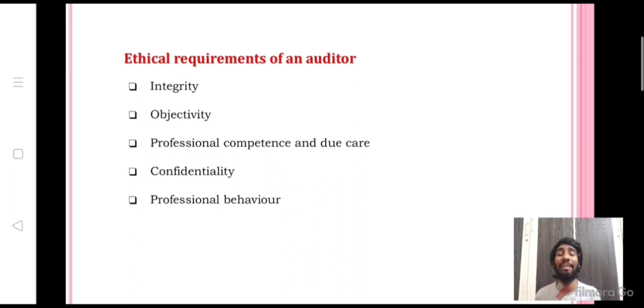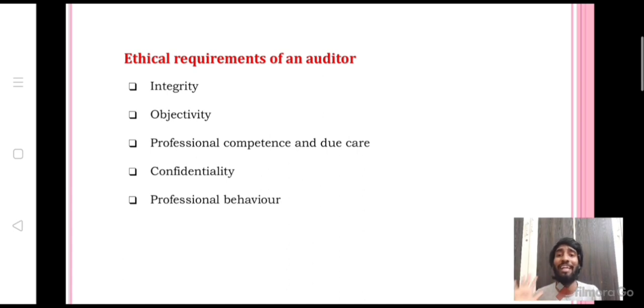First one is integrity. Integrity is nothing but honesty. As an auditor, while performing your duty, you should maintain integrity, that is honesty. Objectivity is performing the duty without any bias. As an auditor, you need to perform your duty without any bias. Next, professional competence and due care. As an auditor, you should have minimum adequate knowledge regarding the audit, and you should take reasonable care while performing the duty.